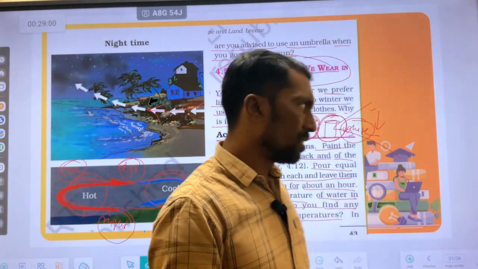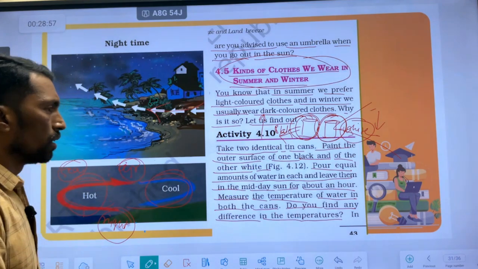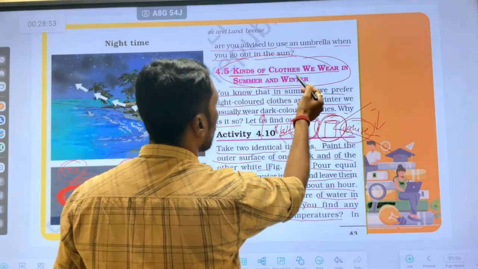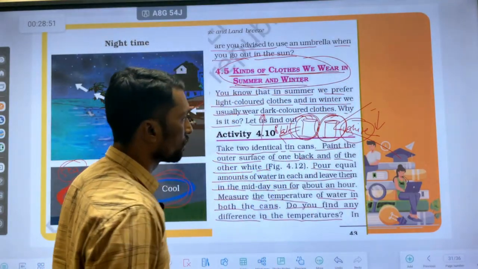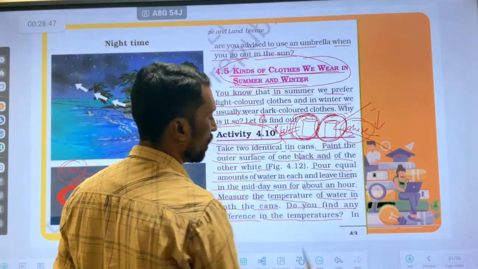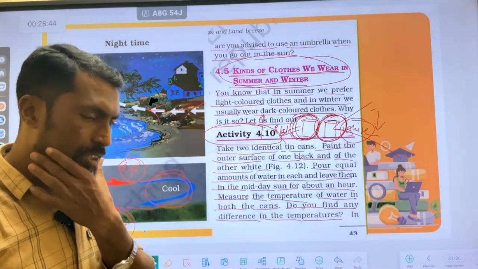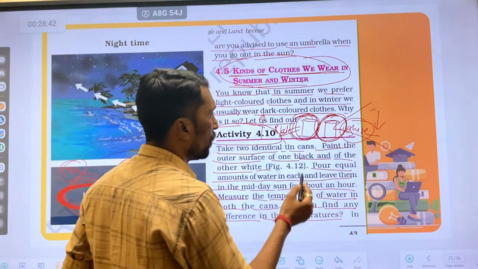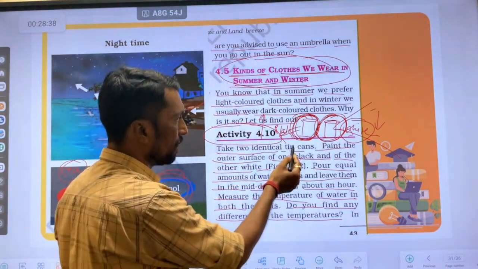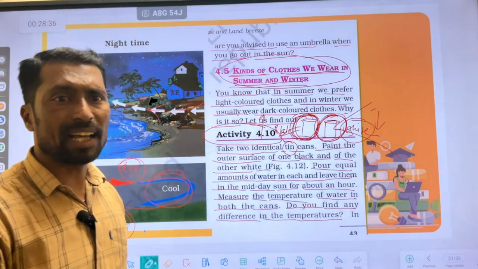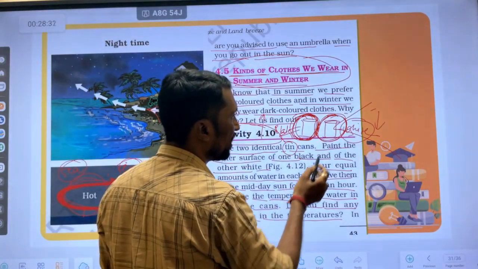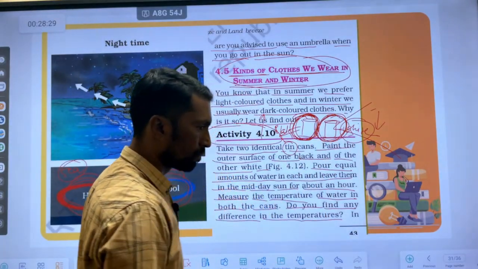Just to revise, yesterday in the previous lecture we discussed the kinds of clothes worn in summer and winter, and we did the activity 4.10, with one tin can colored black and another white.